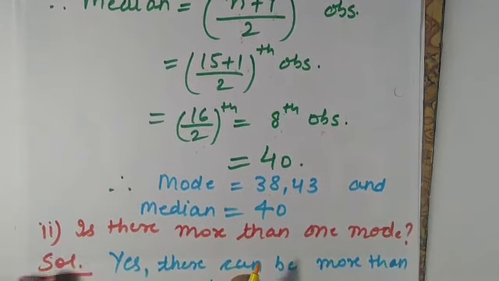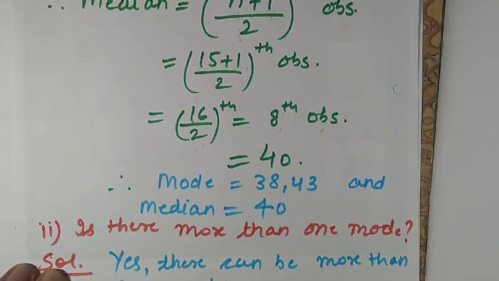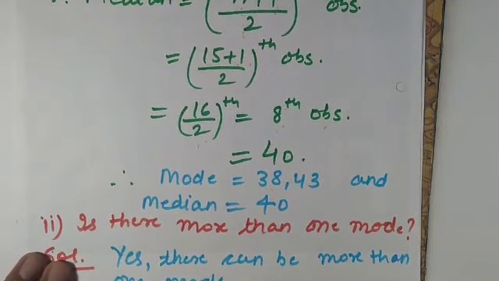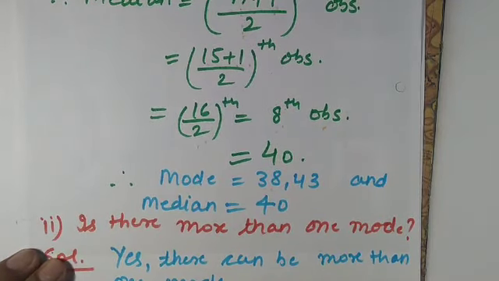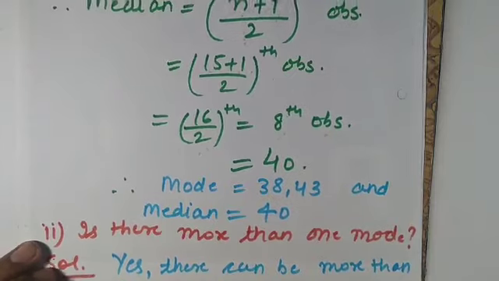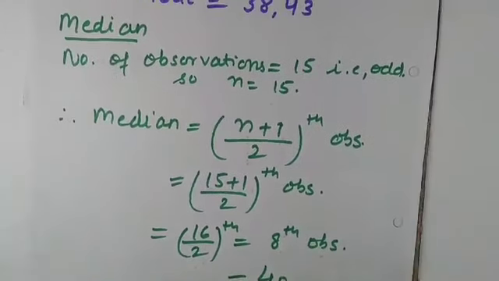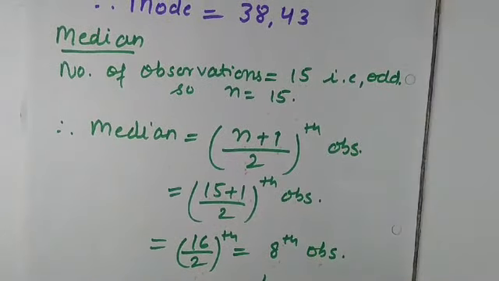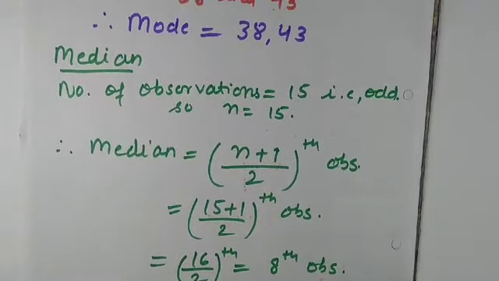Now the second part: is there more than one mode? Yes, there can be more than one mode. It may be 2, 3, any number of modes, but in this case we have more than one mode. So this is all about exercise 3.2, the questions which I have discussed.